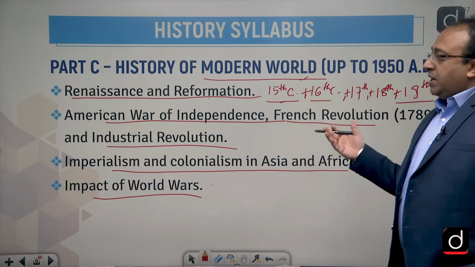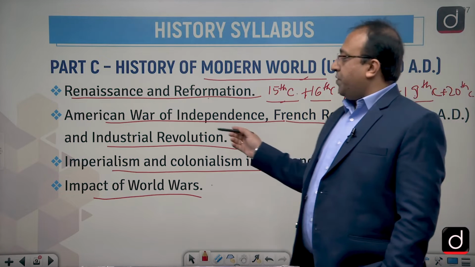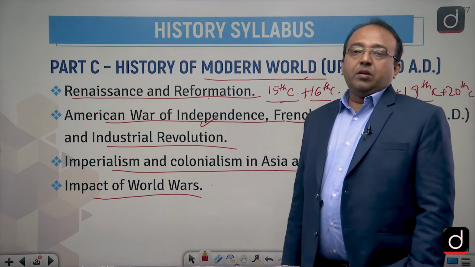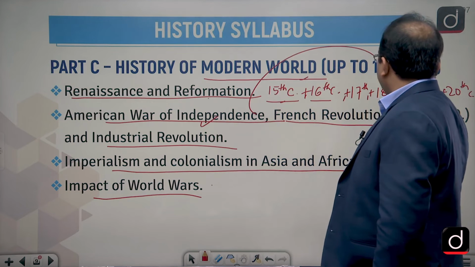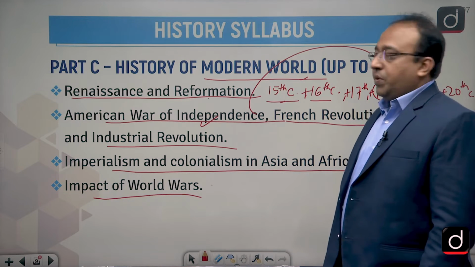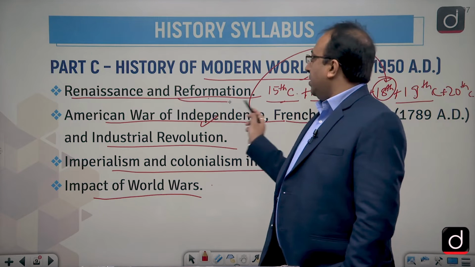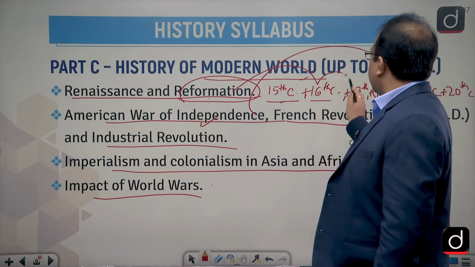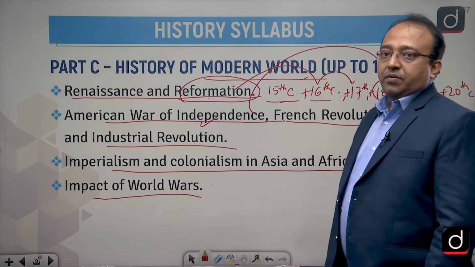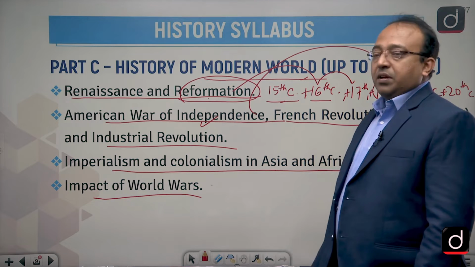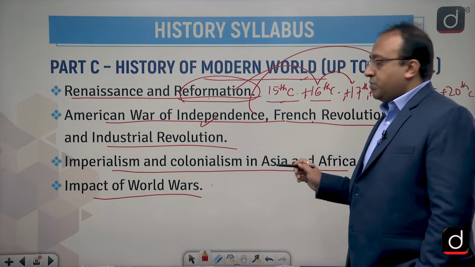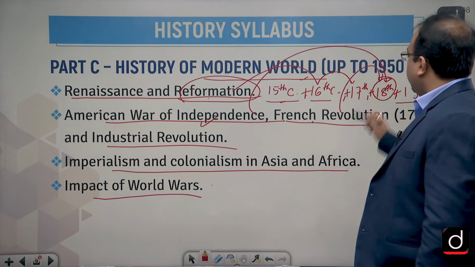क्योंकि when you see the other parts of the syllabus, for example American War of Independence, so the American War of Independence was fought in the 18th century, so obviously it is going to cover the 18th century outright. When you take the example of Reformation, it took place in both the 16th and the 17th century. So in that way, it covers both. You take the French Revolution as an example, it is also covered in the 18th century.